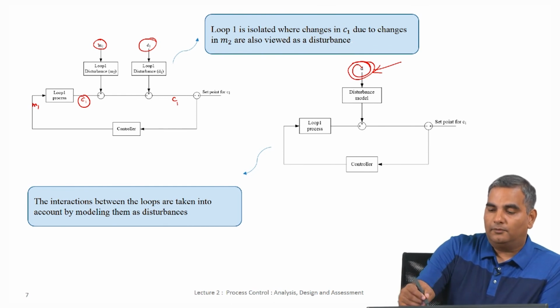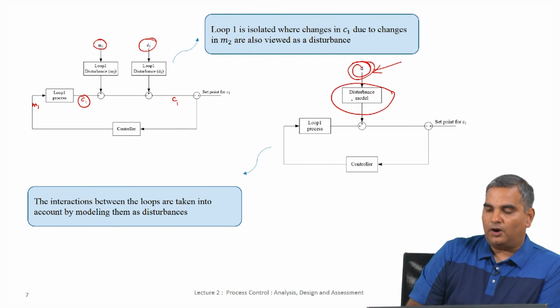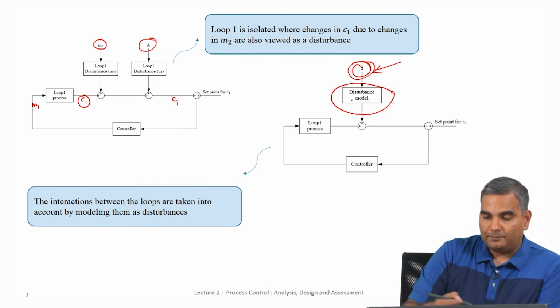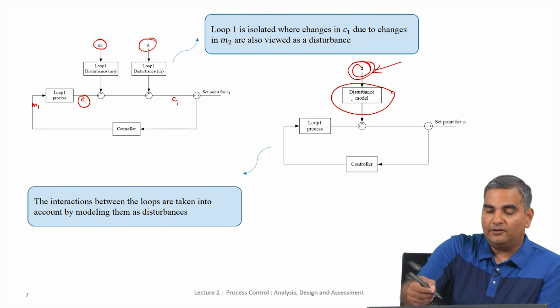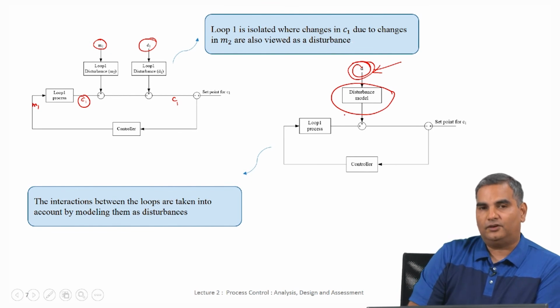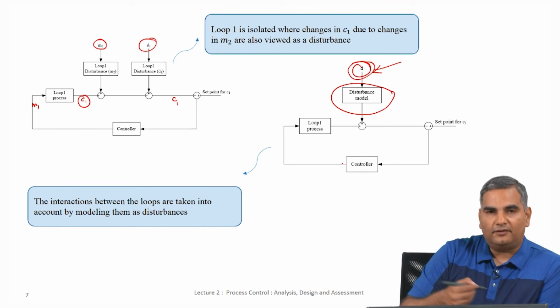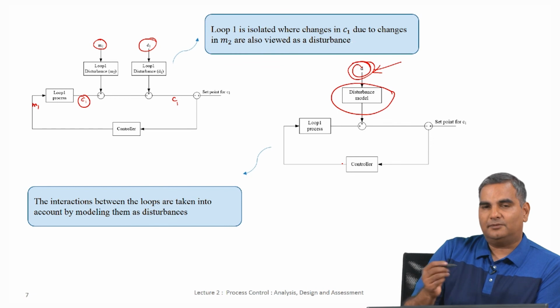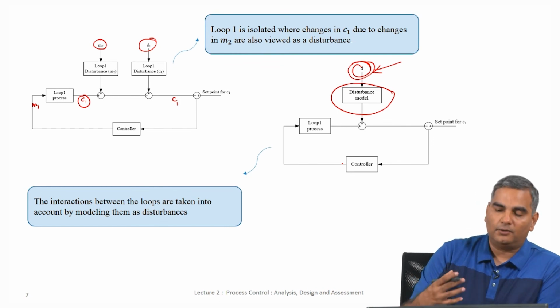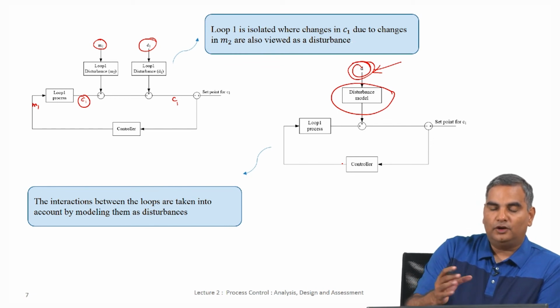So, by looking at various disturbance models here and then ensuring that this loop works even when there are several different types of disturbances, we convince ourselves that the single input single output loops will do quite well for the multivariate process. So, that is the basic idea of how we break down a multivariable scheme into multiple single input single output schemes.